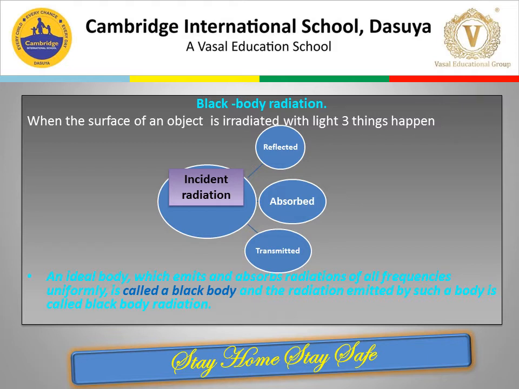The reason for incomplete absorption is that ordinary objects are, as a rule, imperfect absorbers of radiations. An ideal body which emits and absorbs radiation of all frequencies uniformly is called a black body, and the radiation emitted by such a body is called black body radiation.